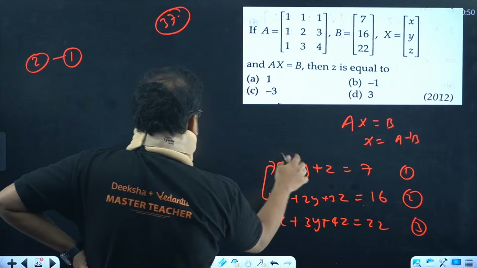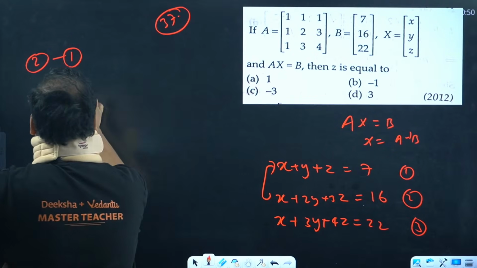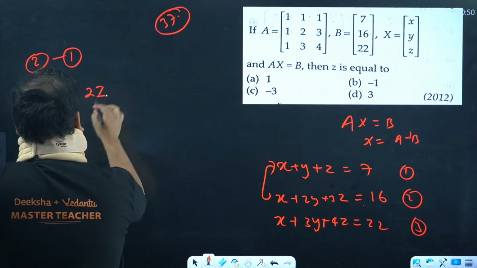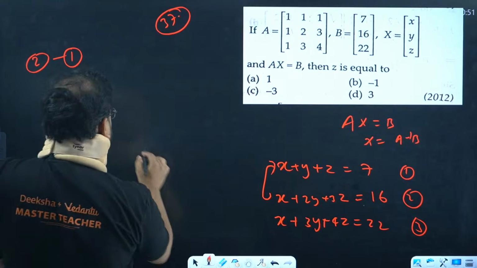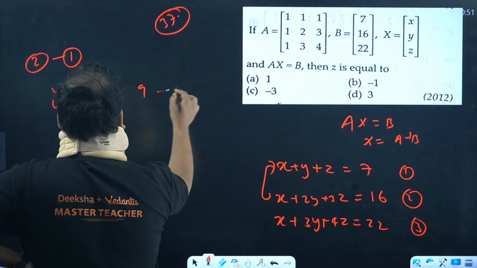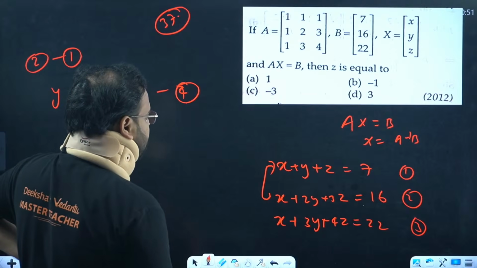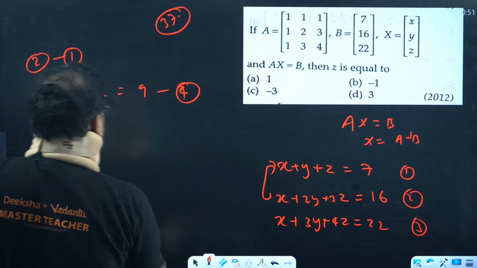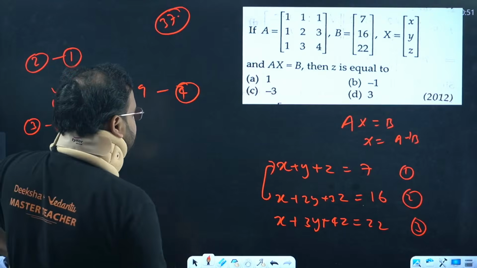x and x are cancelled. We get 2y minus y as y, 3z minus z as 2z, and the value is 9. Equation number 4. 16 minus 7 is 9. Same way, subtract 3 and 2 also. Again, x is cancelled.